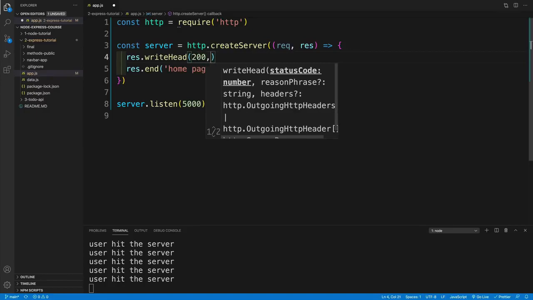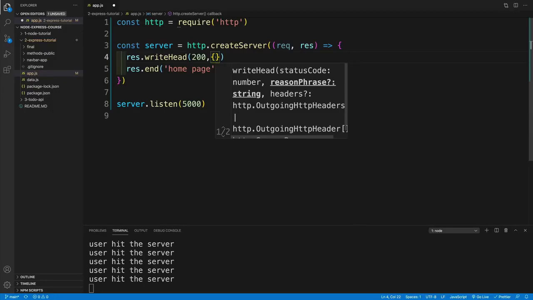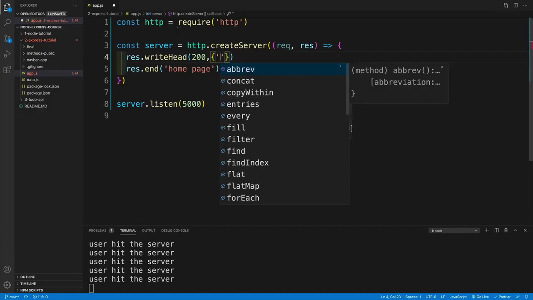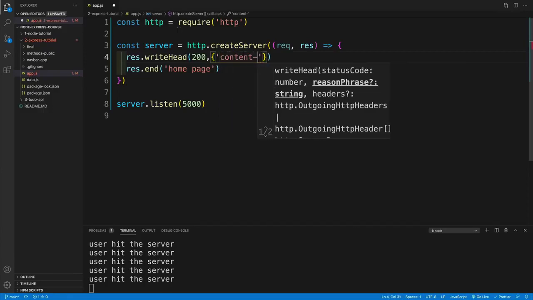We start with a status code, and I'll talk about the status code in a second. And for the time being, I'll just pass in 200, which just means that the request was successful. And then we pass in the headers. And one of the most common headers is the content type. So this is where I specifically say to the browser, hey, listen, I'm sending back HTML, or I'm sending back CSS, or I'm sending back an image. So the browser knows what to do, how to render that content.